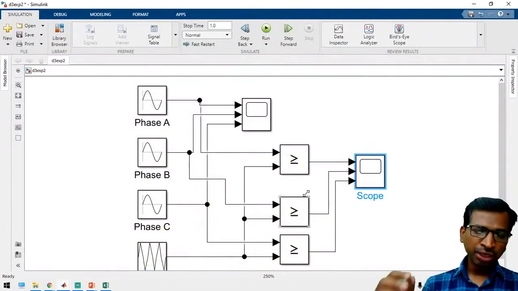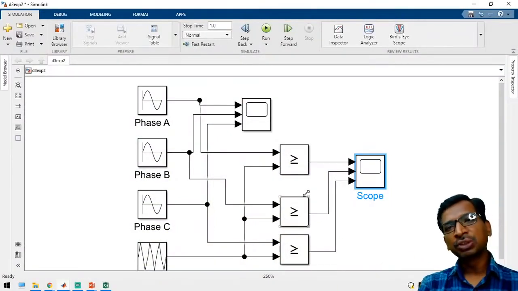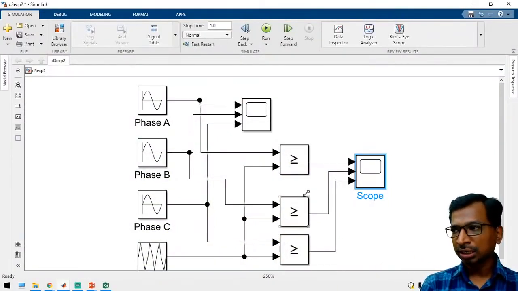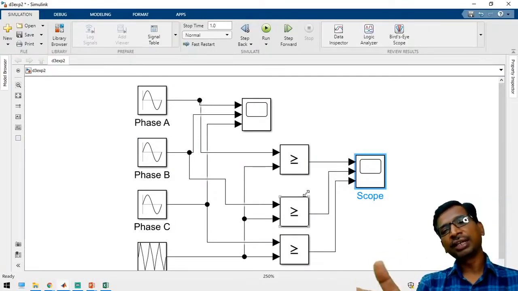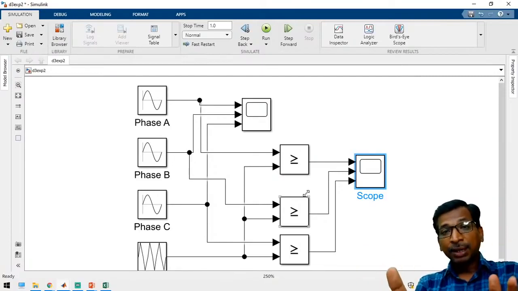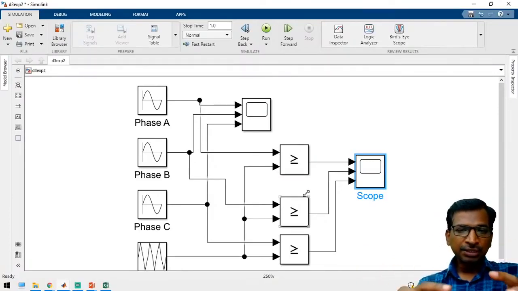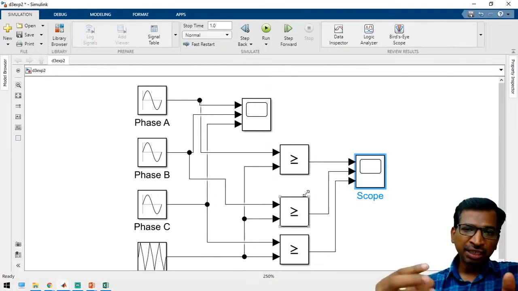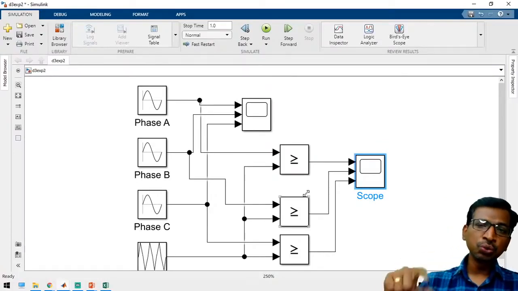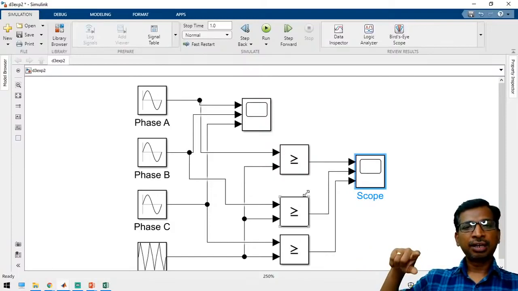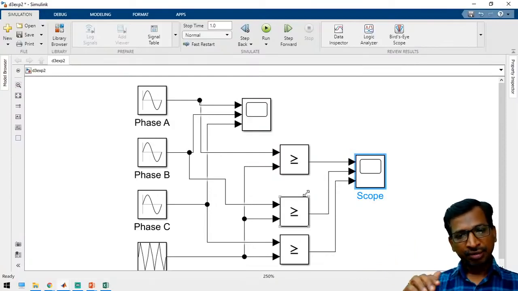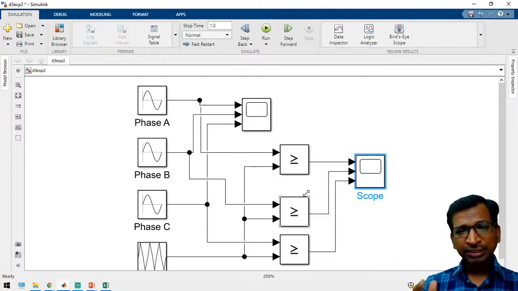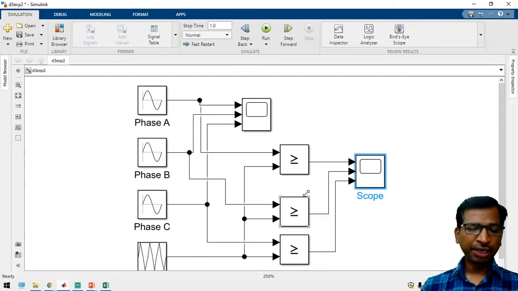Similarly, you can use logic gates to generate the opposite pulses. If you do that, you can get 6 different pulse width modulations. This is the simplest logic to generate pulse width modulation for three-phase inverters. Actually, we are going to use this logic in induction motor control, BLDC motor control and PMSM motor control. So practice this experiment, take the output, and share the output in the comment box. I will try to give you the solutions.